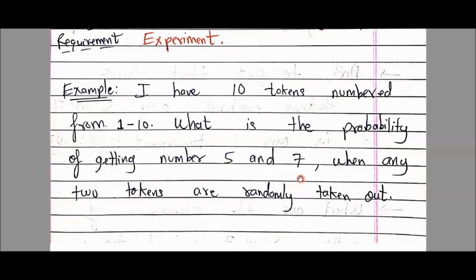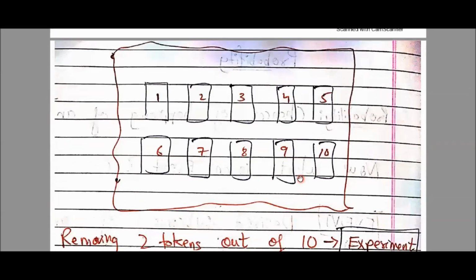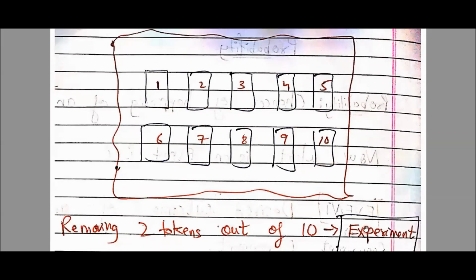Okay, so understand now what all things are there. See, this is my box here. I have 10 tokens with 10 numbers written on them. Now see here, removing two tokens out of 10 tokens is the experiment. This question which says कि दो token निकालो out of 10, this is broadly called an experiment.